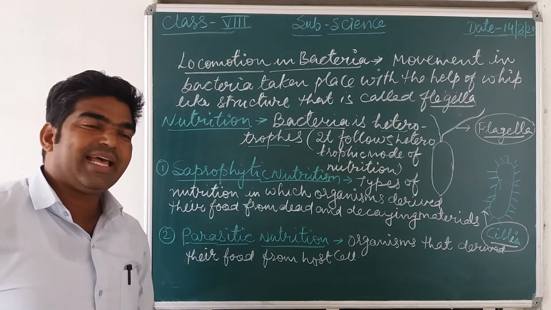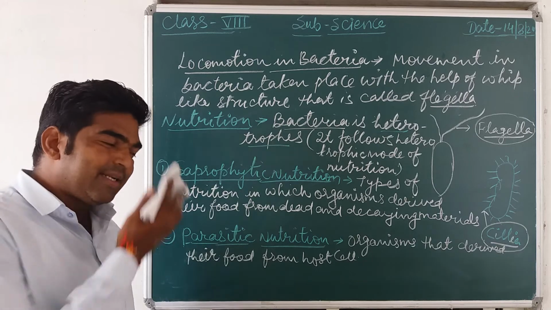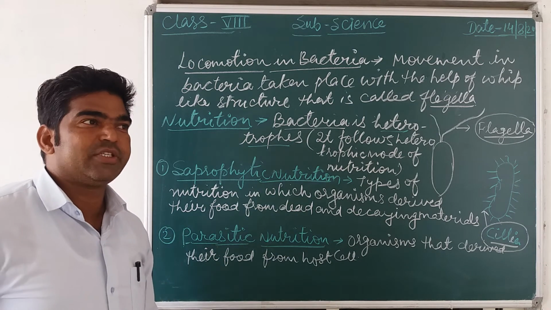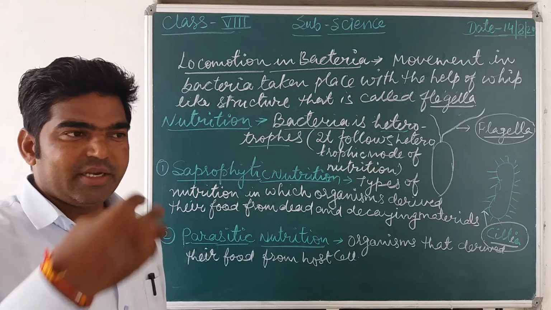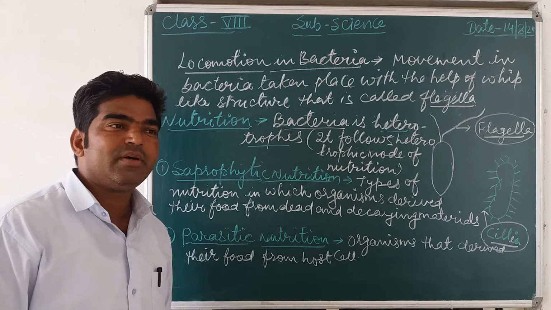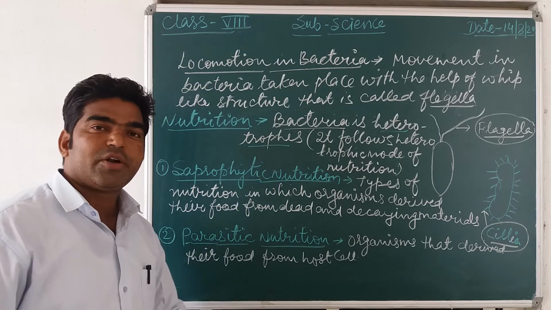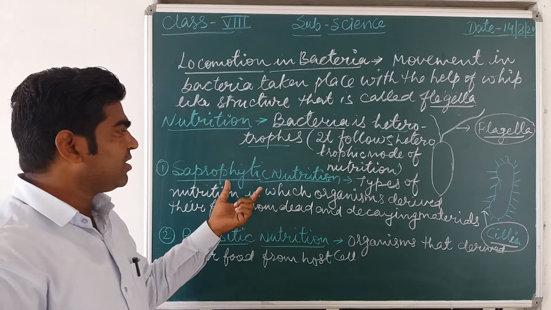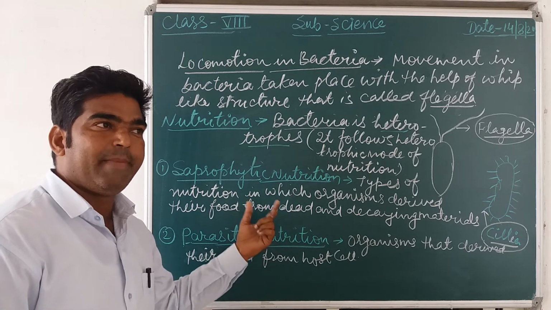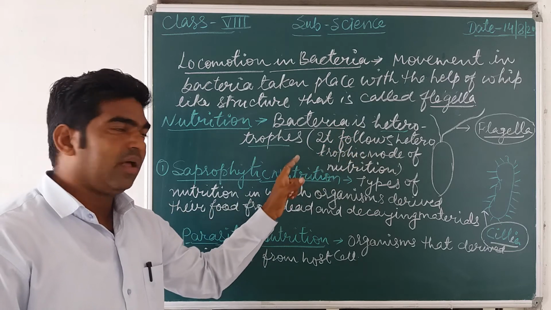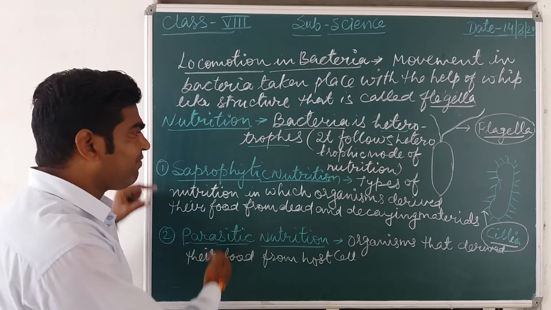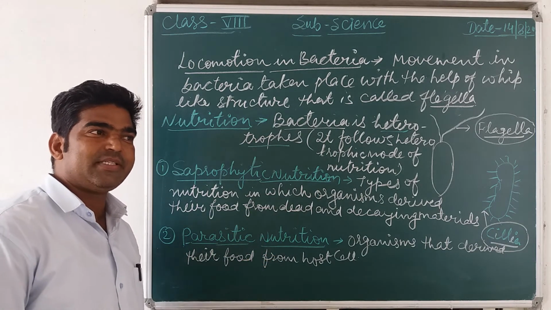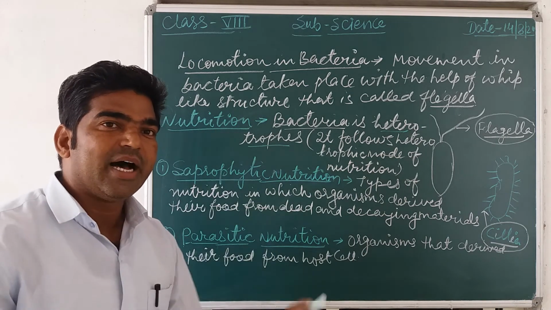A host cell means the cell on which the bacteria depends. So generally it derives its food from the other cell. Suppose that bacteria enter into our body or into our cell, then it starts taking food from that. So this type of mode of nutrition is called what? Parasitic mode of nutrition. Okay. So these two different types of nutrition are shown by the bacteria. Generally bacteria are heterotrophic organisms, with two different forms of nutrition: saprophytic mode of nutrition and parasitic, which means depending on the host cell, on the other cell.